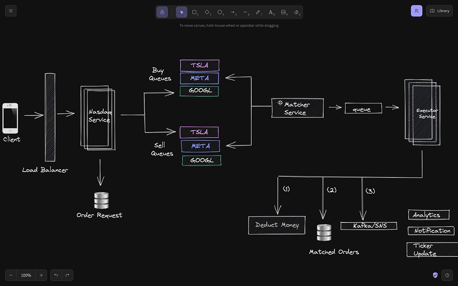So this is a very critical part of the design. Why do you want to introduce async queues here? Why do you want to have separate queues for buy and sell orders? Why do you want to have separate queues for each of those companies? These three things are critical.